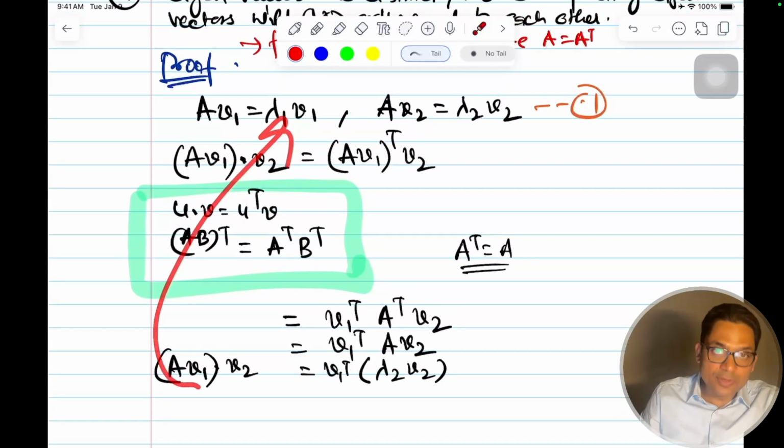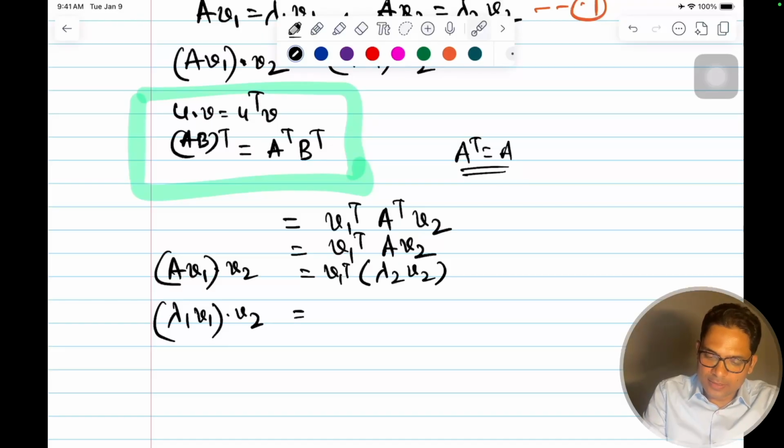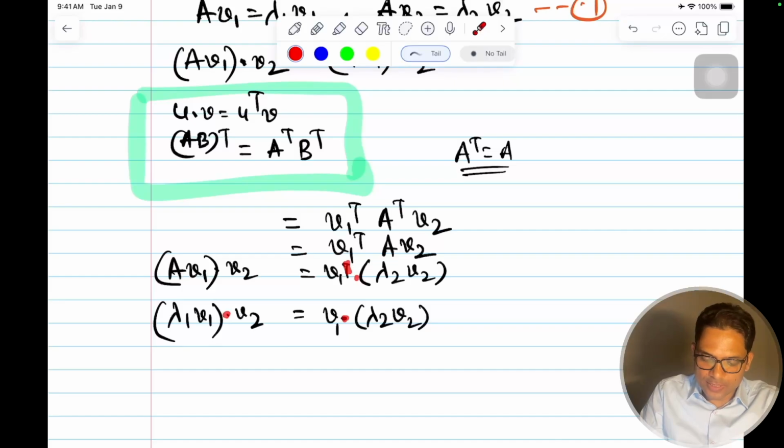A V1 is lambda 1 V1. So this is lambda 1 V1 dot V2, which is equal to V1 transpose. Again, this is U transpose V, one vector transpose the other vector. So in this multiplication, can I write V transpose V dot lambda V2, the V1 dot product? Here also there is a dot product, and here also there is a dot product. This V1 transpose into this was there, so I just converted this into this.